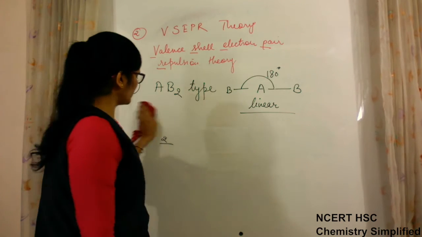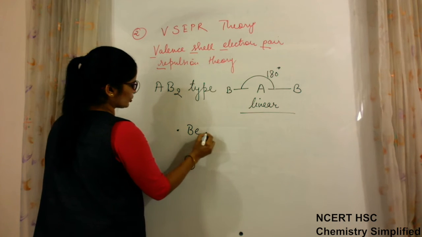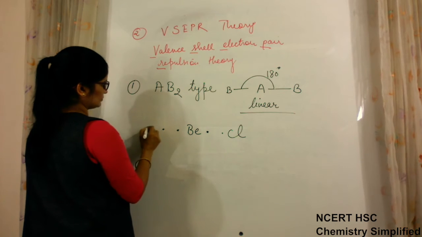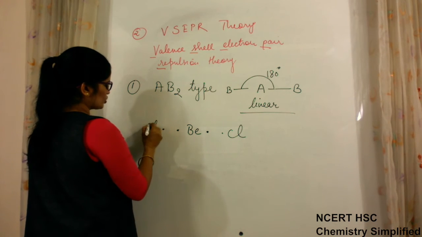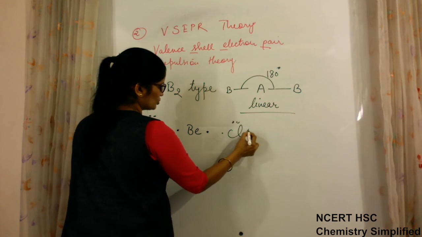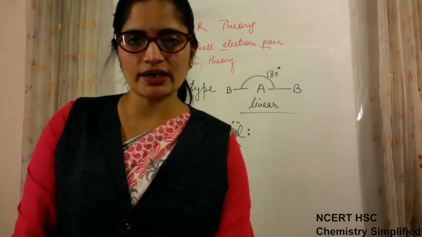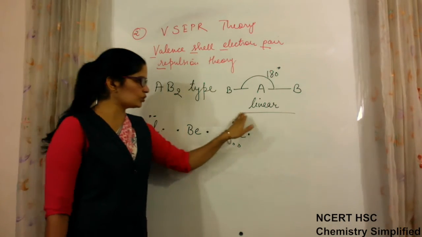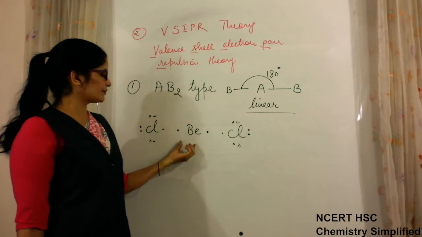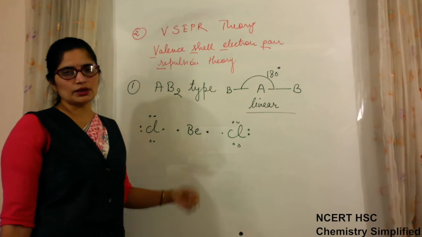Now, if beryllium has two valence electrons, they are bonded to chlorine, BeCl2. So chlorine has 1, 2, 3, 4, 5, 6 and 7 electrons. In all these geometries which we are discussing, we do not have to talk about the electrons of the side atom. We always talk about the central atom because this decides the geometry of the molecule.